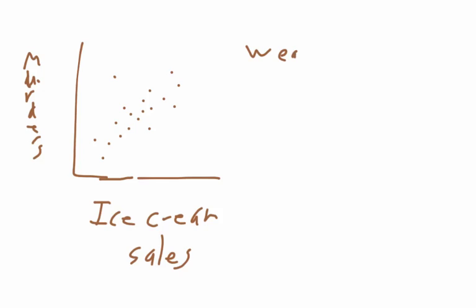So in this case, the working variable is weather, because if it's hot and sunny, then people eat ice cream and people are more likely to go out and murder someone. I know, morbid, but that's what it is. It's a weather thing.